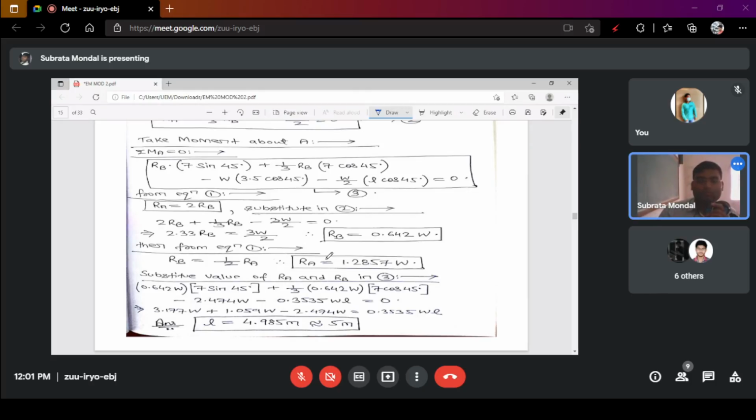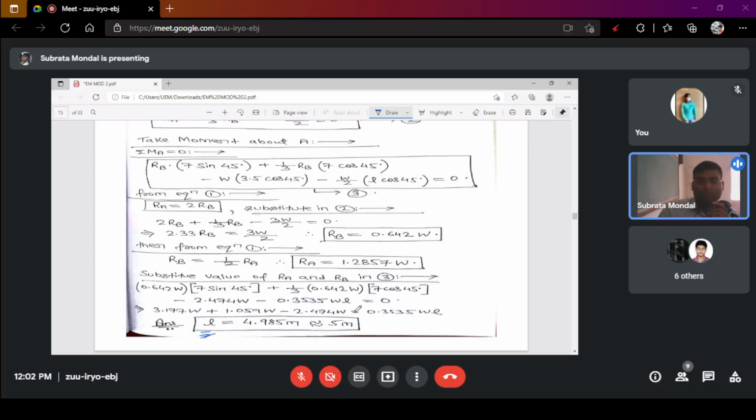I'm not going into the details of the calculations, so all of you please do the calculation accordingly. These books are available in your PDF. By the calculations you will be getting the RB value, and if you replace the value, then you get the value of R. So you will be getting the length up to which a person can go steadily. There will be no issues.